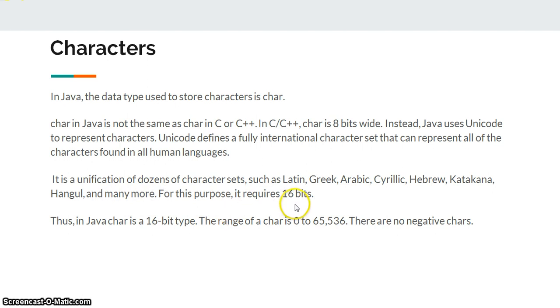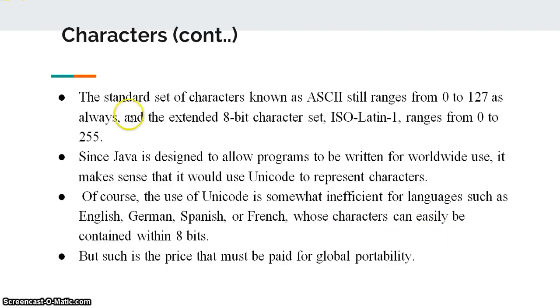For this purpose, it requires 16 bits. Thus, in Java, char is a 16-bit type. The range of a char is 0 to 65536. There are no negative chars. The standard set of characters known as ASCII still ranges from 0 to 127 as always, and the extended 8-bit character set ISO Latin 1 ranges from 0 to 255.